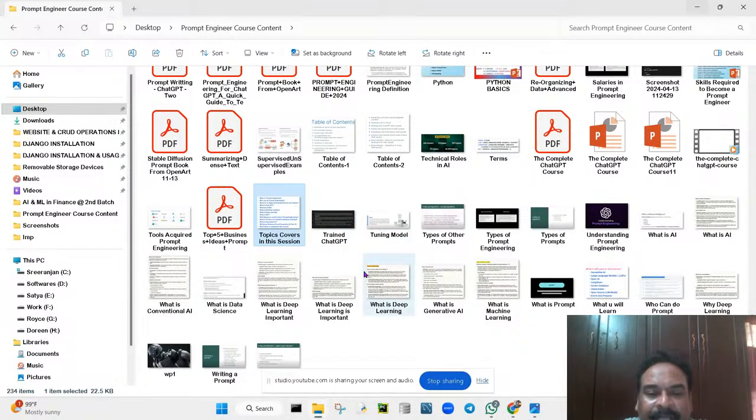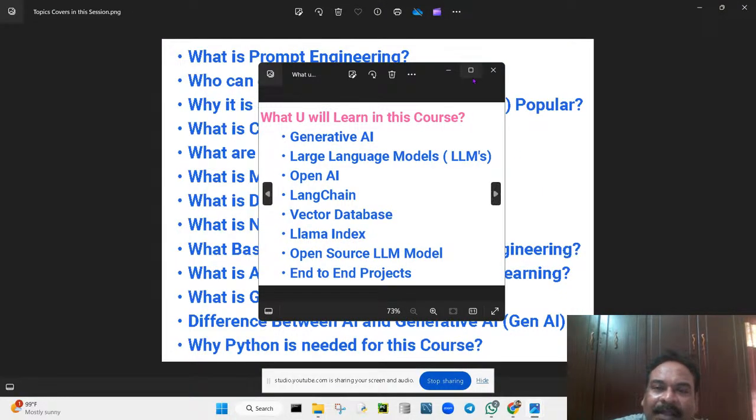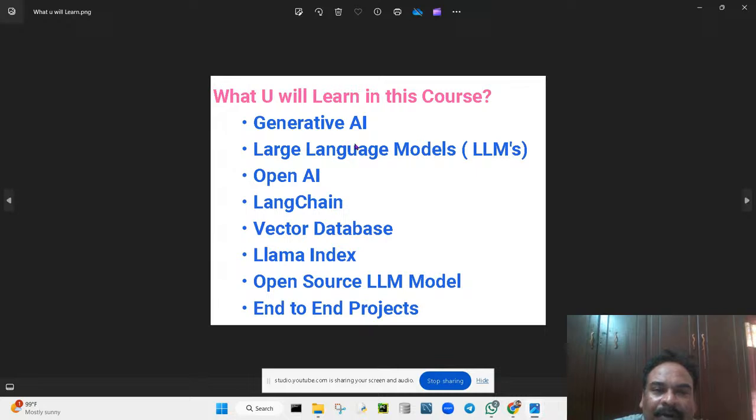So all the things are going to be covered. What will you learn at the end, after completion of this course? What is generative AI? You will get a complete idea regarding generative AI and where we use it. First of all, you need to know the exact difference between AI and generative AI, and where we'll be using generative AI and where we'll be using only AI.